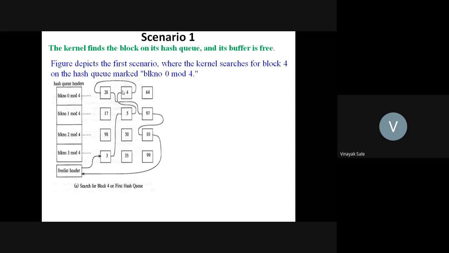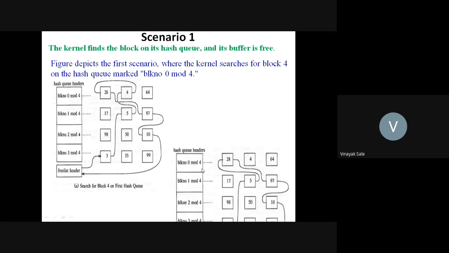Here 4 is present, and it is also present on the free list header, that is, it is free as well as present on the hash queue. Then if kernel searches this on the hash queue and it is free, it removes it from the free list and allocates it to a process execution.